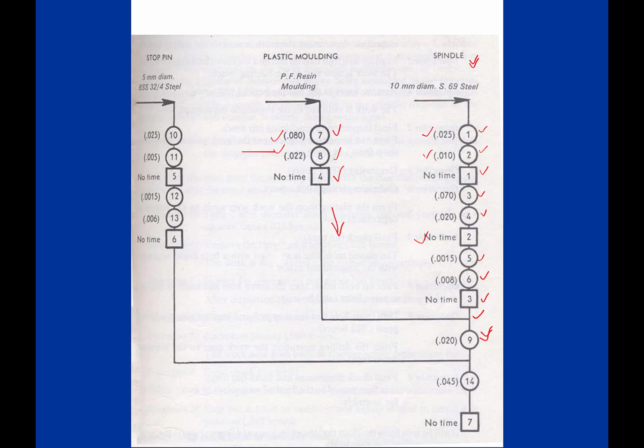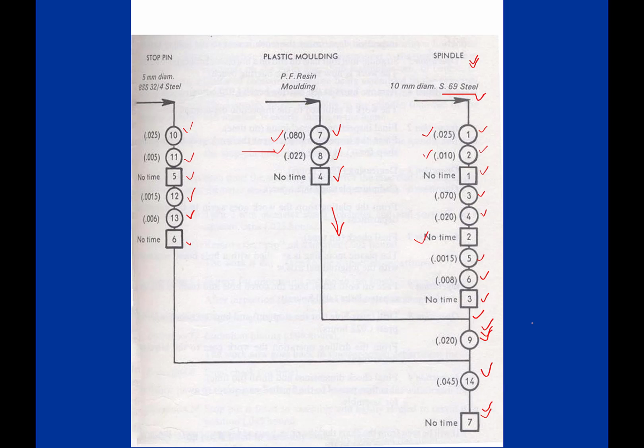made, say stop pin. So for the stop pin, there is operation 10, operation 11, no inspection, no time, and then operation 12, operation 13, again inspection. Okay, and then again it is assembled here. So first the spindle is made, then the plastic molding is assembled here, and then the stop pin is assembled here, and then final assembly for the inspection.